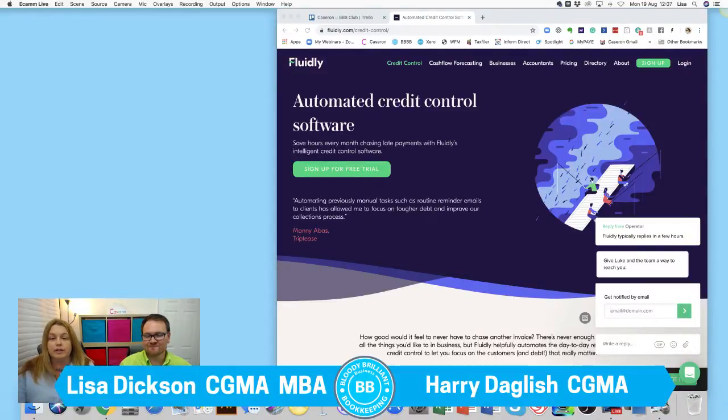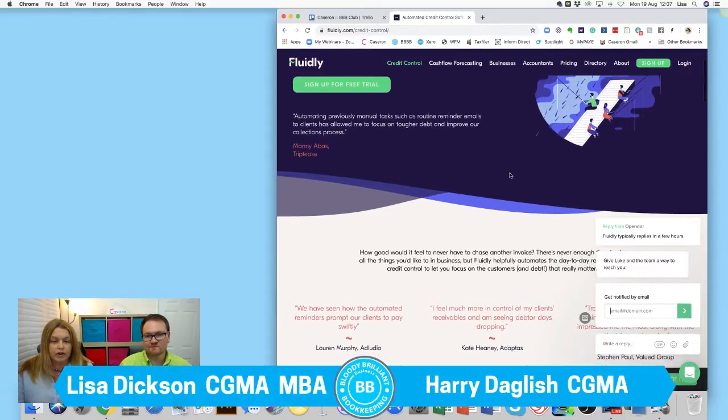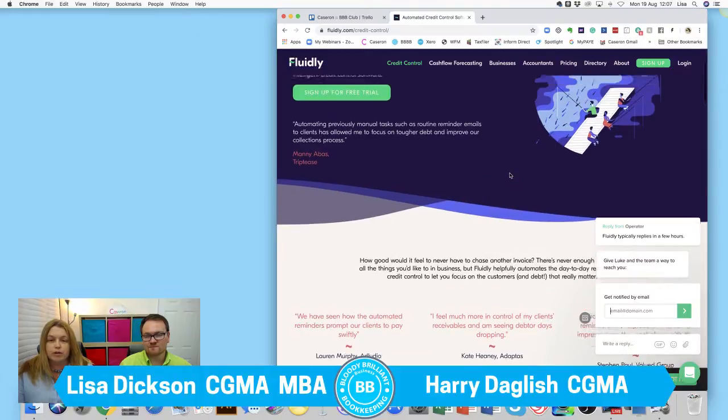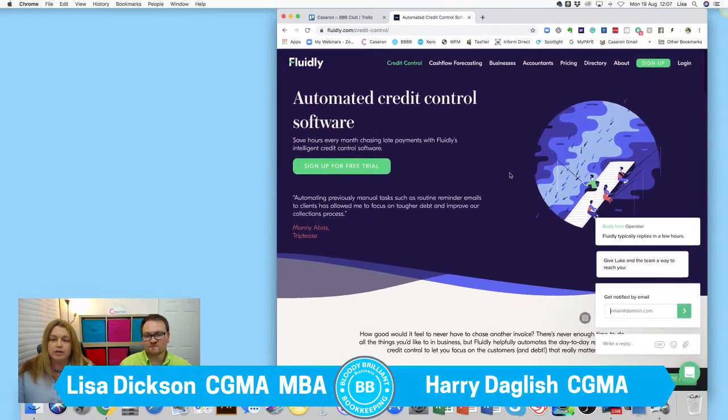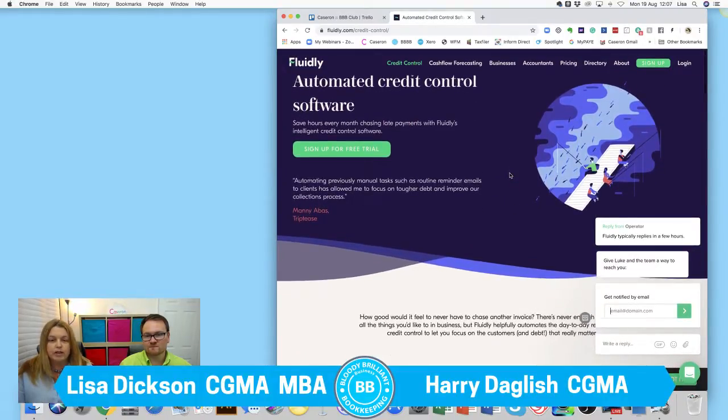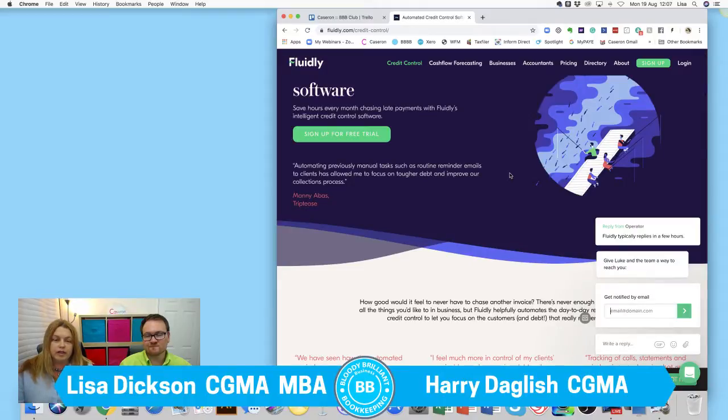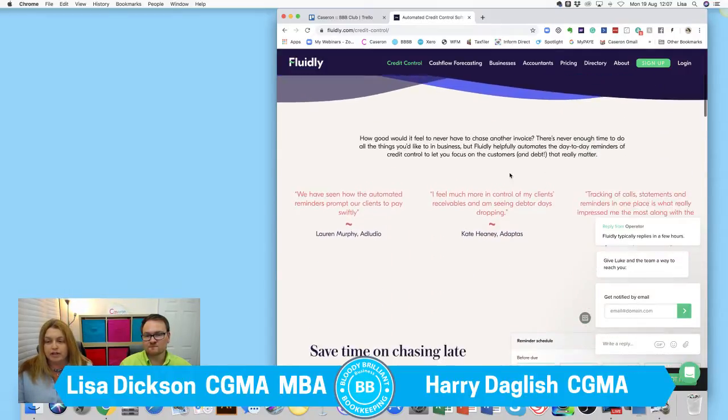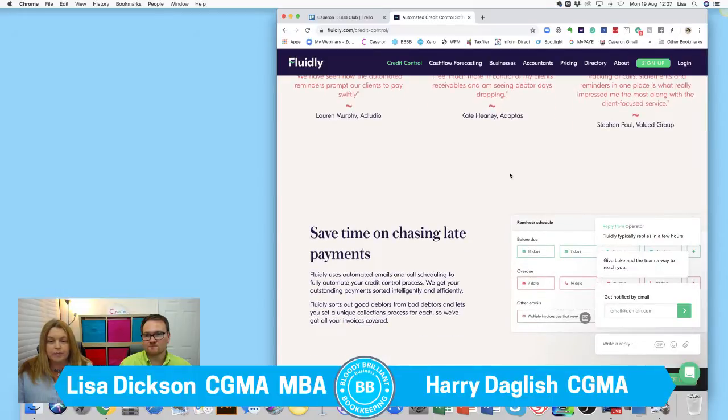Fluidly is a credit control and cash flow forecasting tool, and we've started to use this with a number of our clients. We haven't got a test account, so I'm just going to talk you through some of the features as they're mentioned on the website and tell you how we use them. The tagline is that it saves hours every month chasing late payments with Fluidly's intelligent credit control software. And I would say, yes, that is absolutely true.